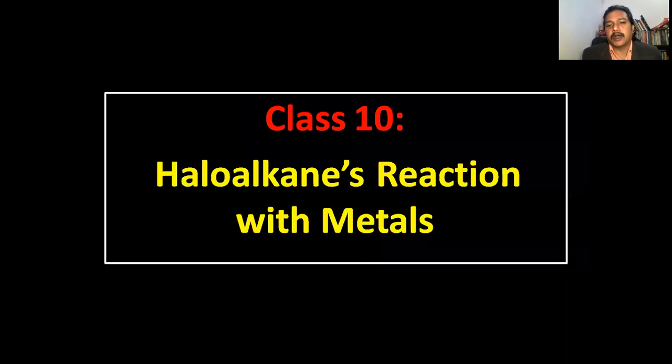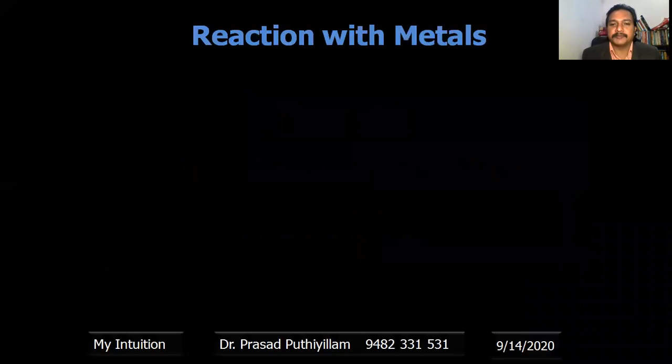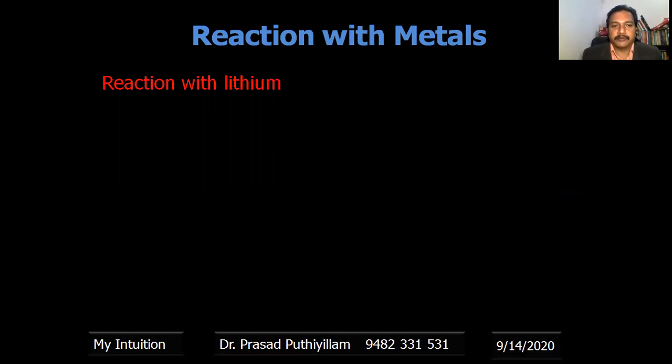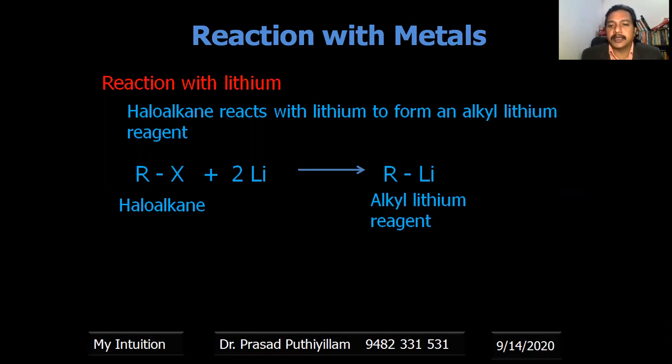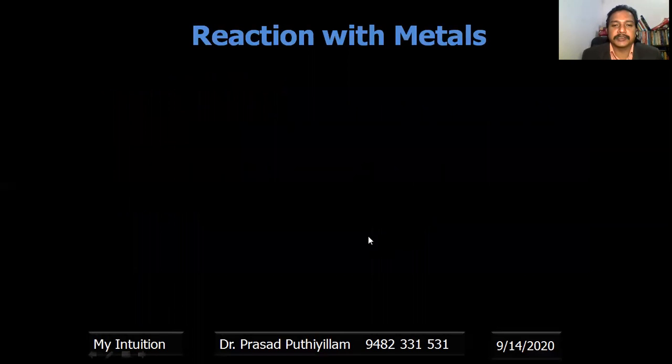This particular class is for haloalkanes, class number 10, haloalkanes reaction with metals. With metals, say, for example, lithium. Haloalkanes react with lithium to form alkyl lithium reagent. RX is the general representation of alkyl halides or haloalkanes. It reacts with Li to give RLi, the alkyl lithium reagent, plus lithium halide, LiX. We call it an alkyl lithium reagent because it is less stable and highly reactive, so it can be used as a reagent.